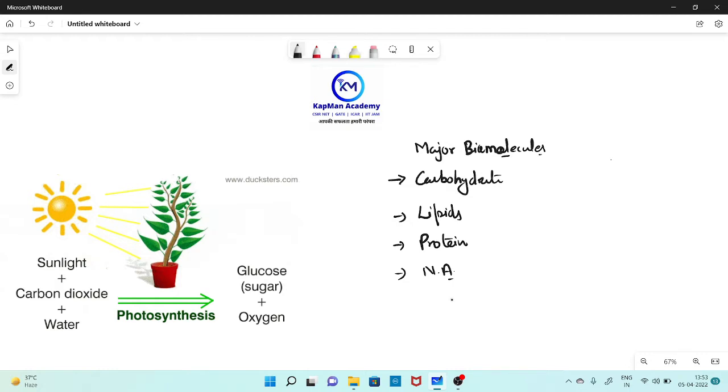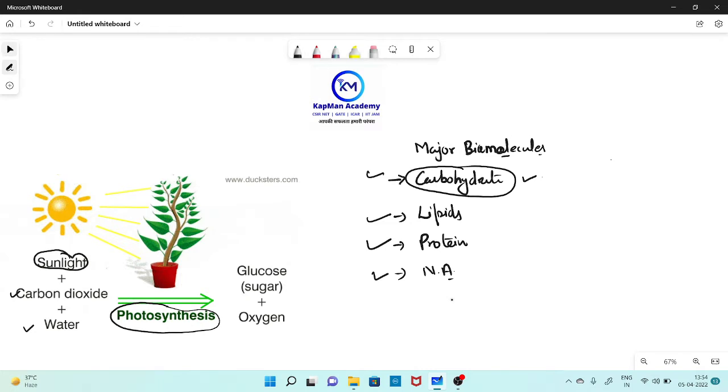Now we are going to discuss one by one how these major biomolecules are actually synthesized, what their structure is, and how many types there are, right? First we are going to discuss carbohydrate. In plants, carbohydrate is synthesized by a process called photosynthesis, a chemical reaction in which carbon dioxide and water react in the presence of sunlight and produce glucose, your sugar molecules, and also liberate oxygen, right?